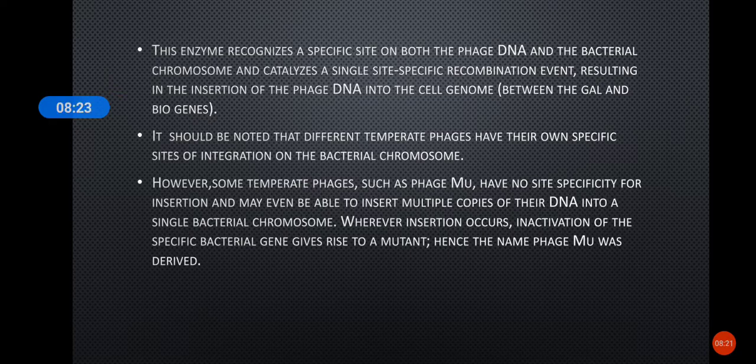But different temperate phages have different sites for integration into the bacterial chromosome. In the case of phage Mu, they do not have any site specificity for insertion, and they can insert anywhere in the host DNA, and they can also insert multiple copies of their DNA. Due to that, many mutants arise. So that is why they are given the name phage Mu.